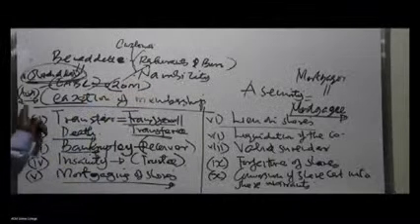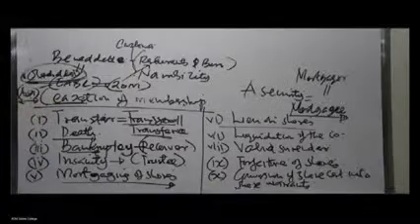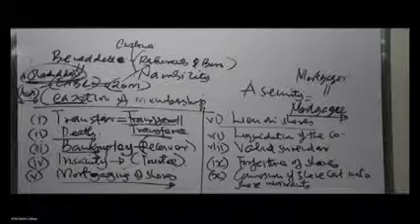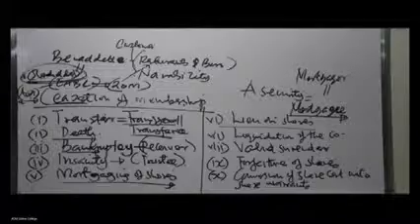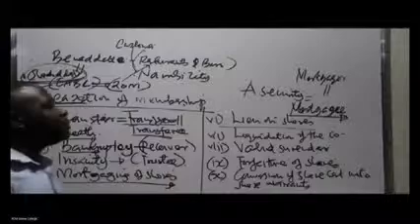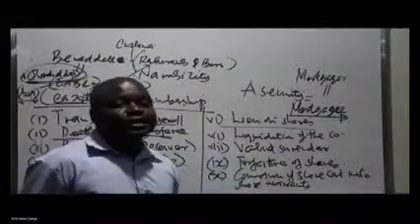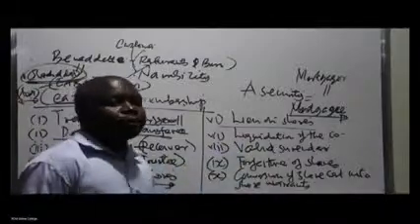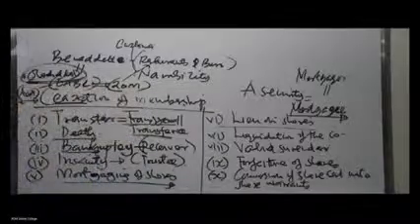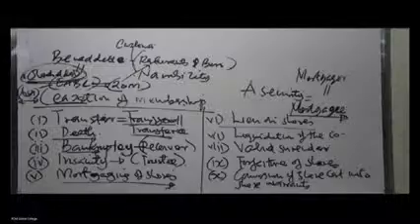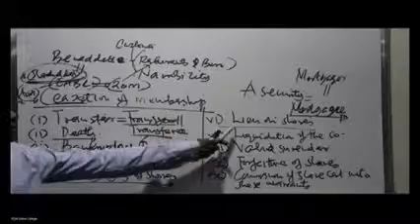EABL is allowed to exercise the right of lien. The bank KCB can take over the shares under mortgaging. So what happens? They have happened at the same time. She's owing EABL. She's owing KCB. Under KCB is mortgage. She mortgaged the shares. Under EABL, they can exercise the right of lien. So sometimes they can occur at the same time. So we'll see, if they happen to occur at the same time, what will happen to these shares of Benedict? Who will have the right to enjoy the shares before the other party? Will it be EABL exercising these rights?